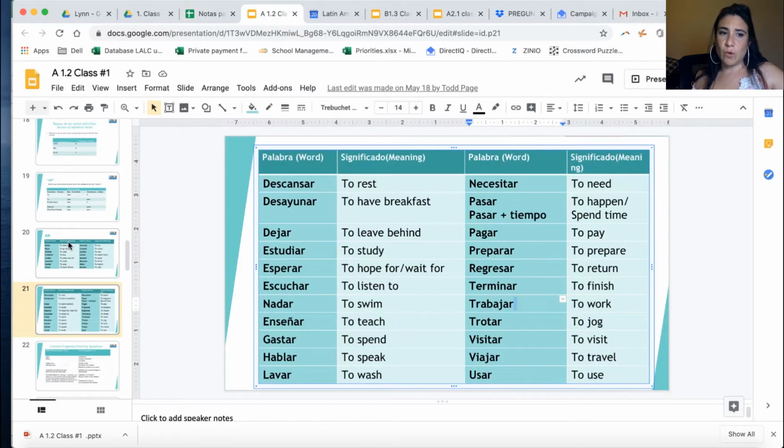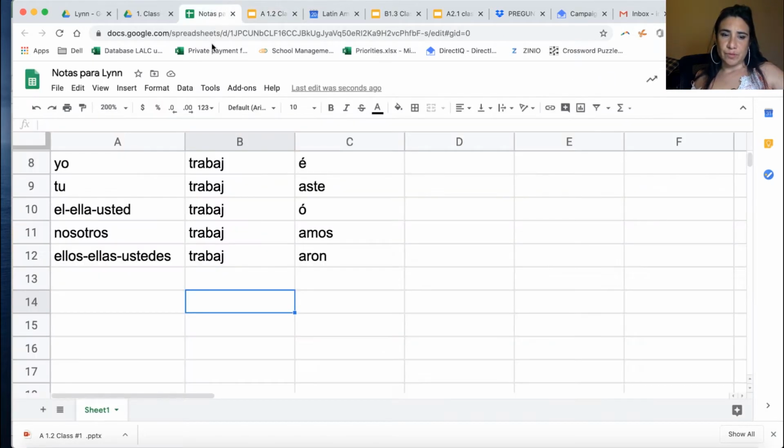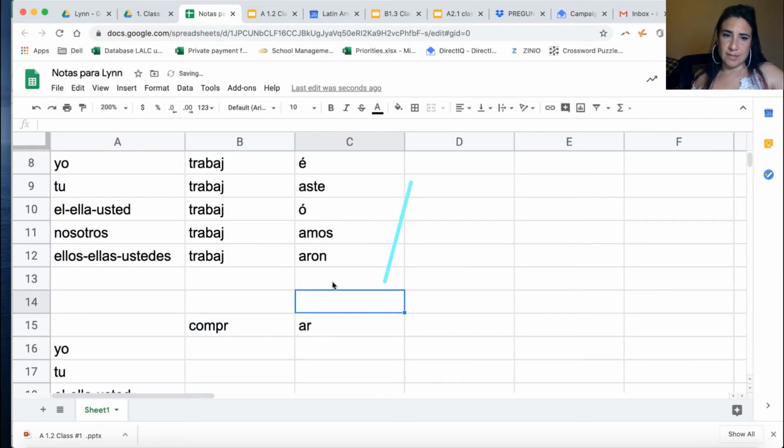Do these verbs by yourself, or the ones you use most in a conversation. For example, do comprar in an Excel spreadsheet like this one, or on paper, whatever you feel more comfortable with. You put com, because first of all it's AR, and everything that is not AR is the stem.